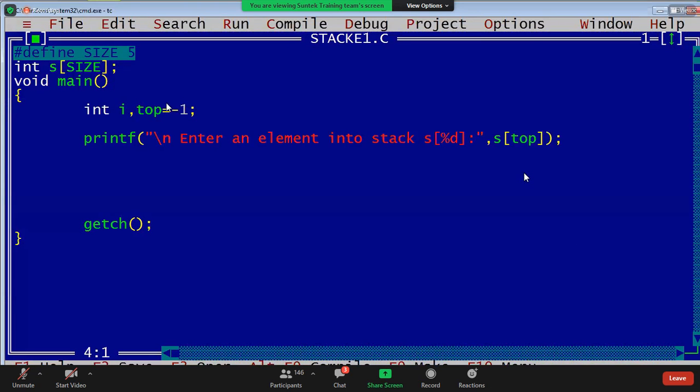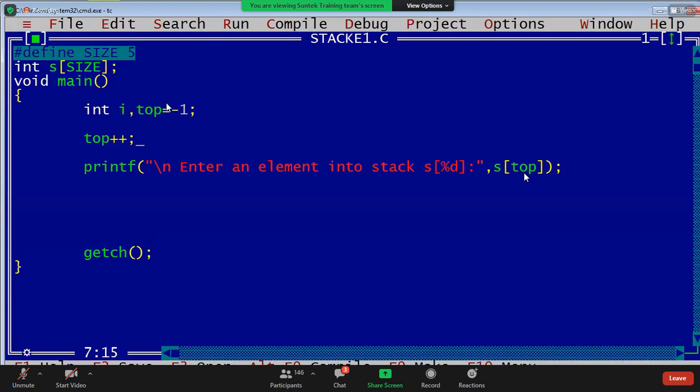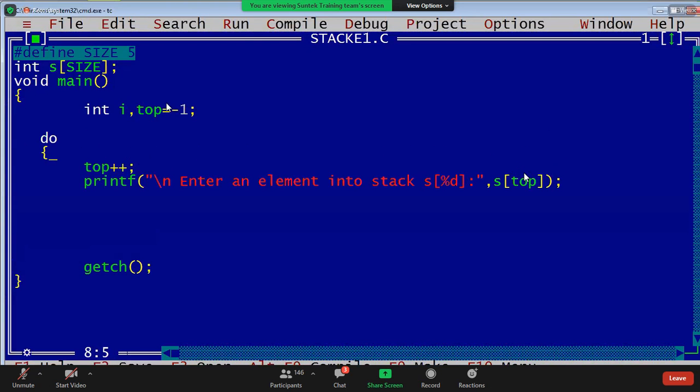See this, guys. First, before going to do this, top plus plus, right? Top plus plus, everything I will keep in do while. See, right? Do while. You have to stop somewhere, as this is while of one. What is while of one, guys? If we compile, we get one warning, guys. What is the warning? I will show you.